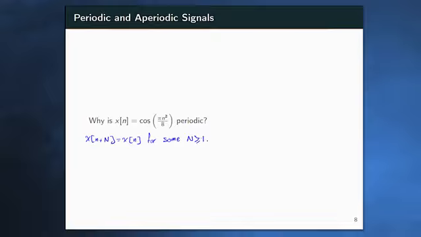And again, you use this in the original definition, which implies that we need to have pi (n plus N) squared over 8 equal to pi n squared over 8 plus some multiple of 2 pi.